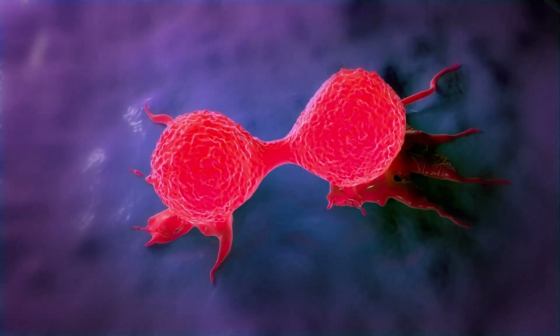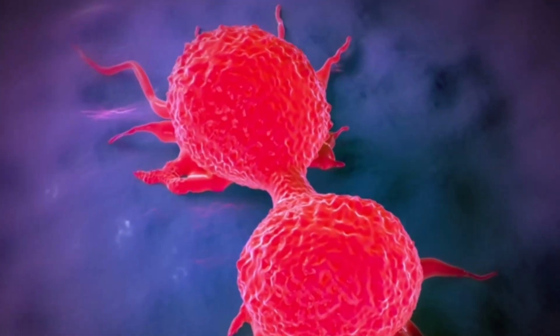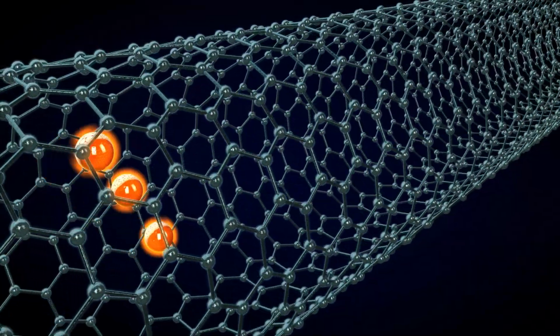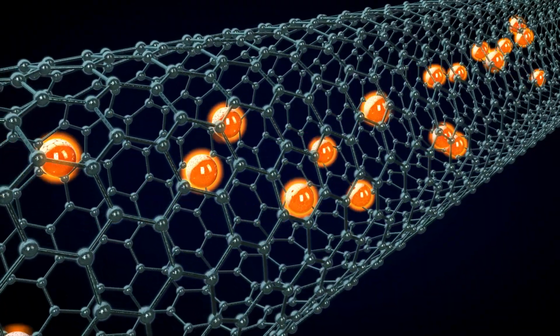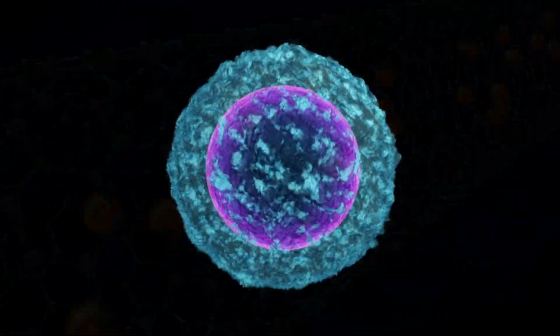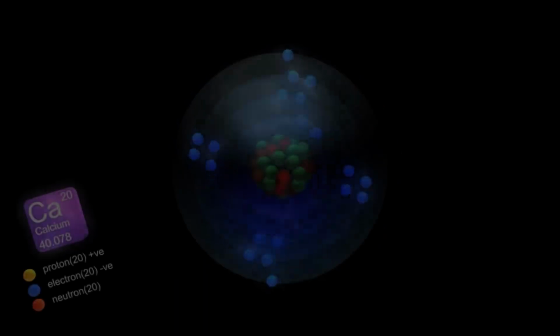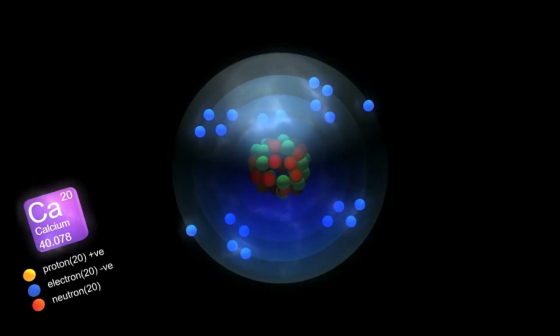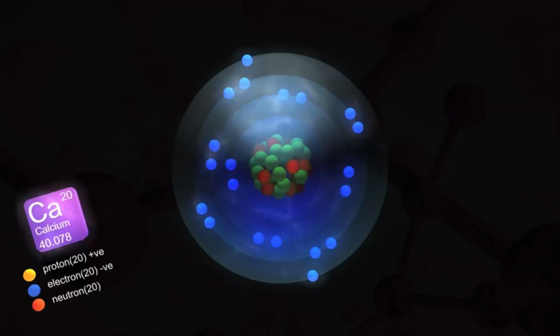Gap junctions in animals and plasmodesmata in plants are connections that occur between the membranes of neighboring cells. These are fluid-filled channels that allow small signaling molecules called intracellular mediators to diffuse between the two cells. This allows the cells to respond in a coordinated way. Small molecules or ions such as calcium ions are able to move between the gap junctions.